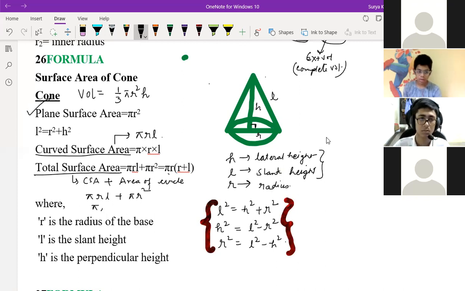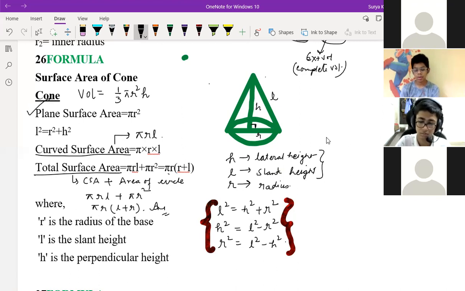So pi R you take common, L plus R. Is it clear, children? So volume is 1 by 3 pi r square h, exactly the same formula as the cylinder divided by 3. Curved surface area is pi r L and total surface area is pi r square plus pi r L. Taking pi r common, we get L plus R.